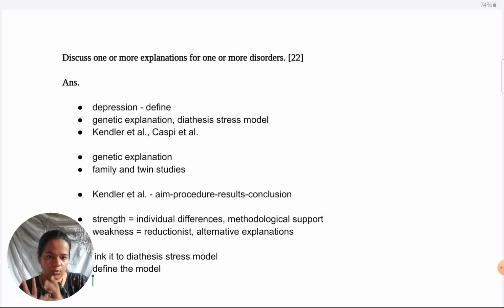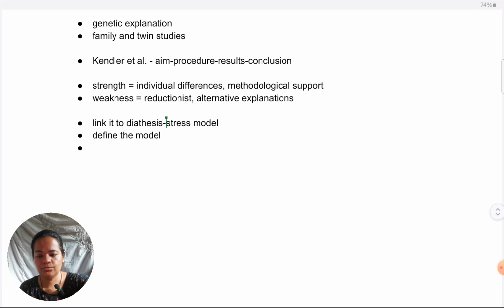So what is diathesis exactly? What types of diathesis are possible? What is stress? What types of stress are possible? Just need to explain those things nicely, briefly, not in too much length, but just explaining with clarity what these things are. And then I link it to Caspi et al. And then, the same way like I've given Kendler et al., I give a summary of Caspi et al.